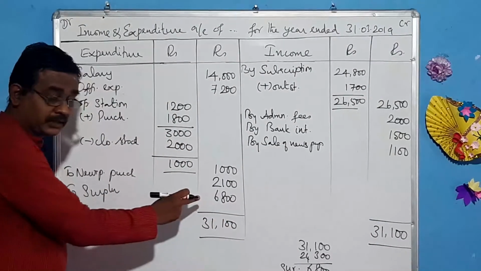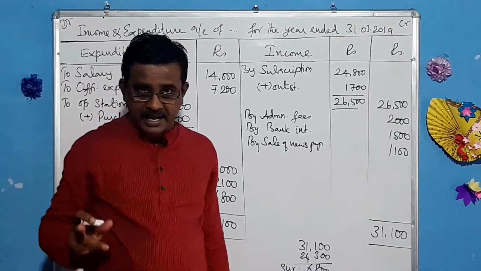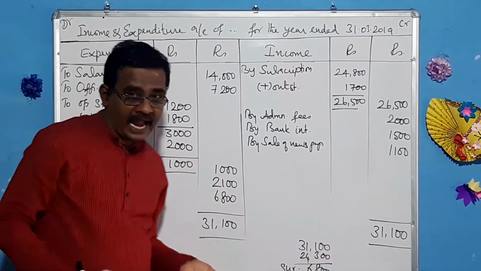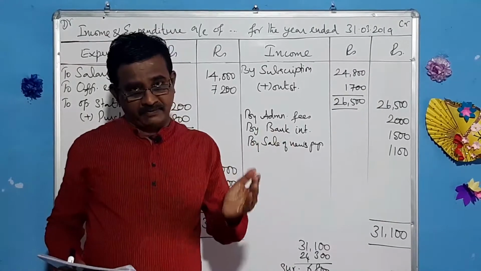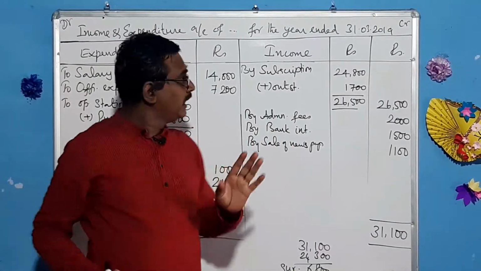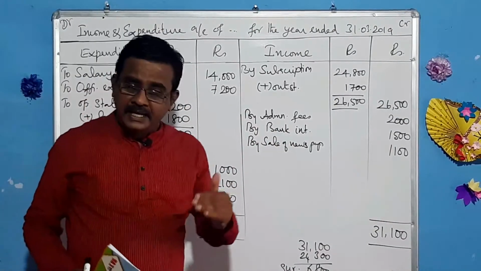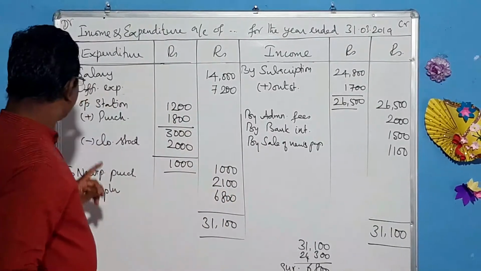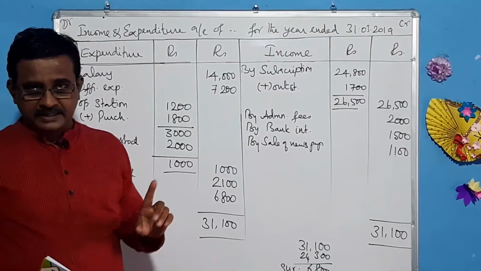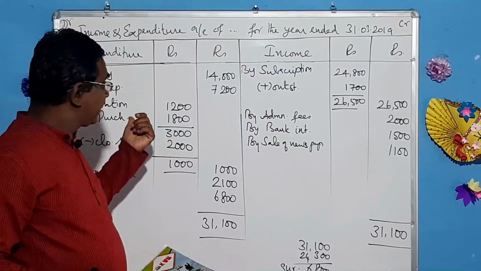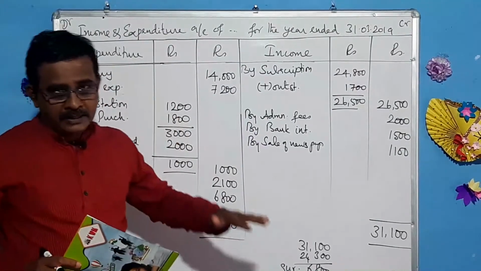Remember, this 6,800 should be taken to the balance sheet, and this amount should be added to the capital fund. Hope you have understood this income and expenditure. Again, let me tell you one thing, that here they have given you prize fund. That should not be dealt with here, and that should be taken to the balance sheet.